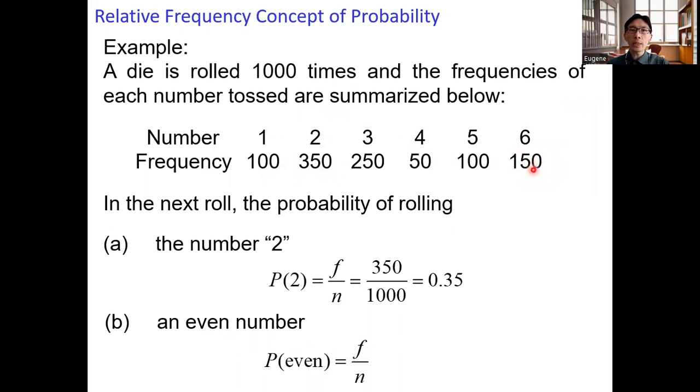So the total frequency of observing an even number is equal to the total frequency of having the number 2, 4, and 6. So F in this case is equal to 350 plus 50 plus 150. And the value of N is still 1,000. So upon calculation, we get the probability of having an even number in the next roll is equal to 0.55.